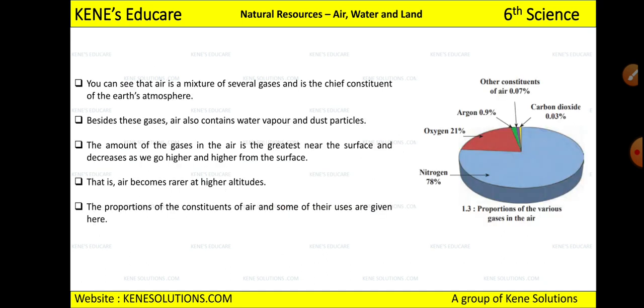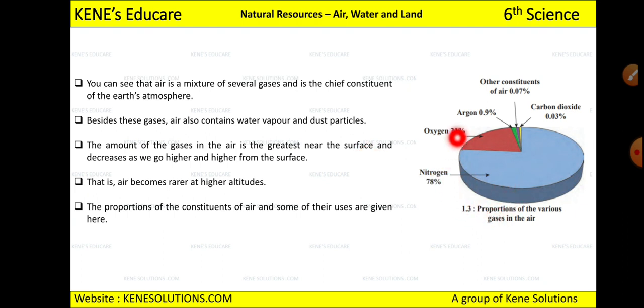Now you can see that air is a mixture of several gases, right? We saw oxygen, nitrogen, and then 6 inert gases, carbon dioxide. So it is a mixture of several gases and is the chief constituent of the earth atmosphere. These gases are the main constituent, so the air is made up of these gases only, and besides these gases air also contains water vapor and dust particles. And the amount of gases in the air is the greatest near the surface.